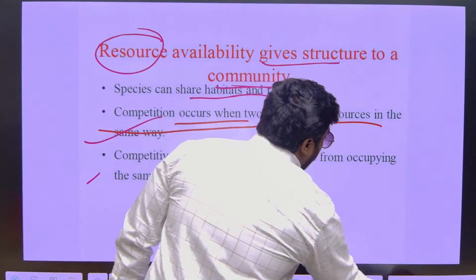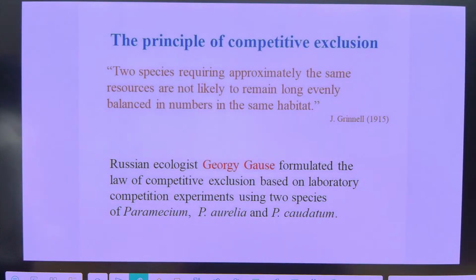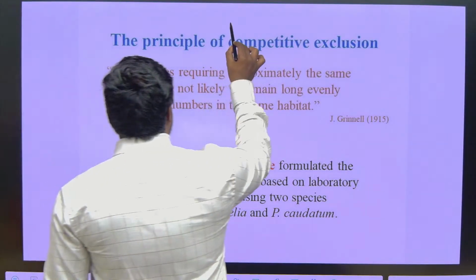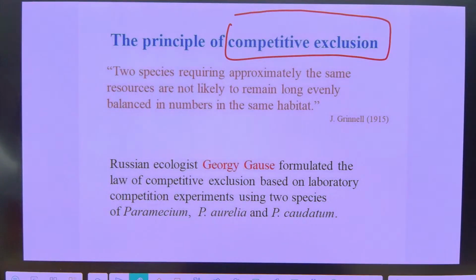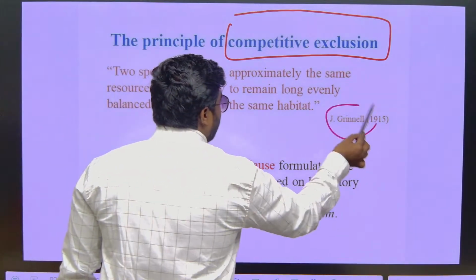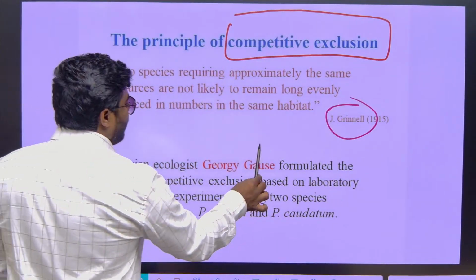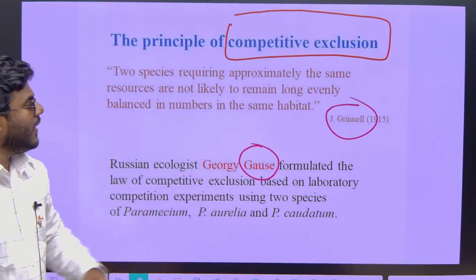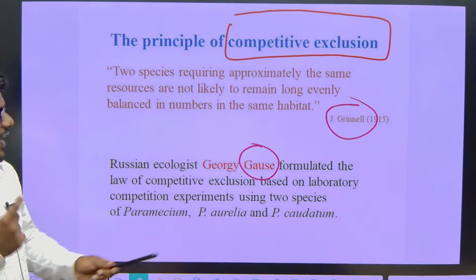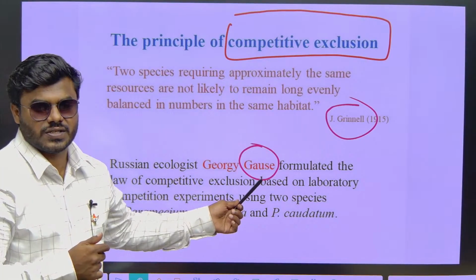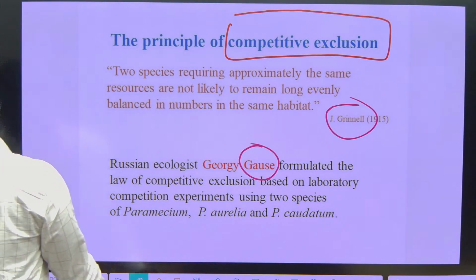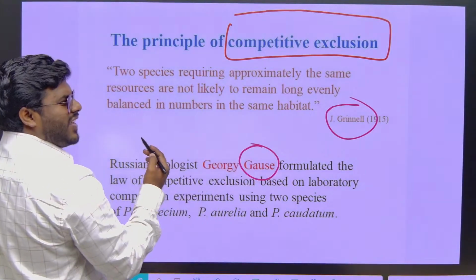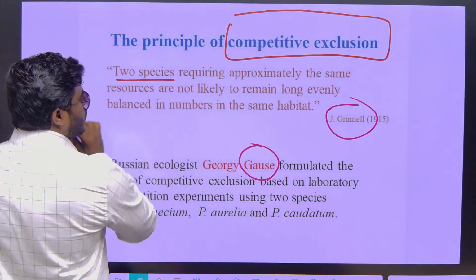We call it the competitive exclusion principle. You people read it in BSc, even in intermediate, multiple times; it is a very important rule. Focus. It was first proposed by J. Grinnell, but it was later modified by George Gause. That's why the competitive exclusion principle is widely called the Gause hypothesis. It is very important, you have to understand the statements very correctly. Now read this statement and try to understand. It is all theory only, but it's very interesting.